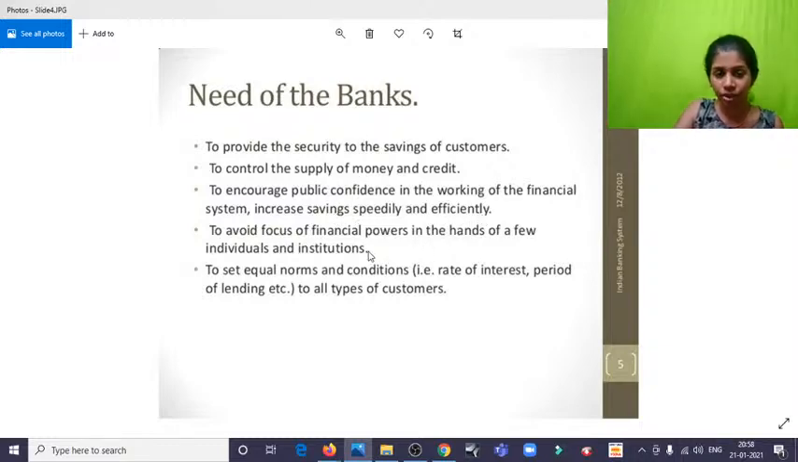Yes, to avoid focus of financial powers in the hands of few individuals and institutions. We all know that we have in a special way that a person cannot hold more than a certain amount. For example, 10,000 rupees. You are not supposed to have a liquid amount of more than 10,000 at your home. And if you have that, you will be raided by the income tax and customs and all. The reason is that they don't want black money to be recurring in all these households and all.